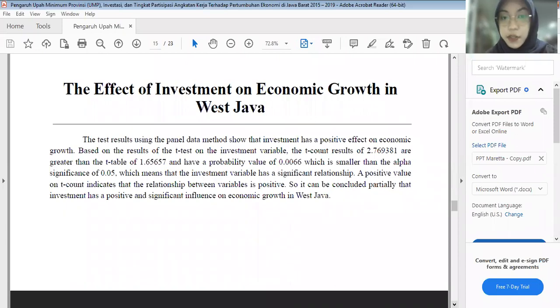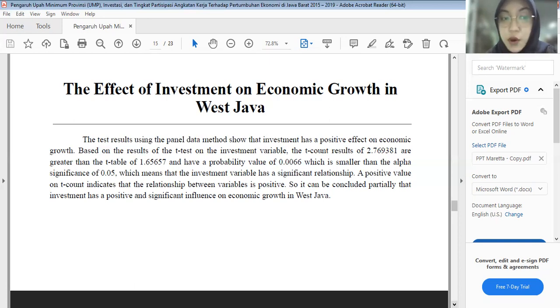Next, the effect of investment on economic growth in West Java. The result using the panel data method shows that investment has a positive effect on economic growth. Based on the result of the t-test on the investment variable, the t-count of 2.76938 is greater than the t-table of 1.65657 and has a probability value of 0.0066, which is smaller than the alpha significance of 0.05, which means that the investment variable has a significant relationship.